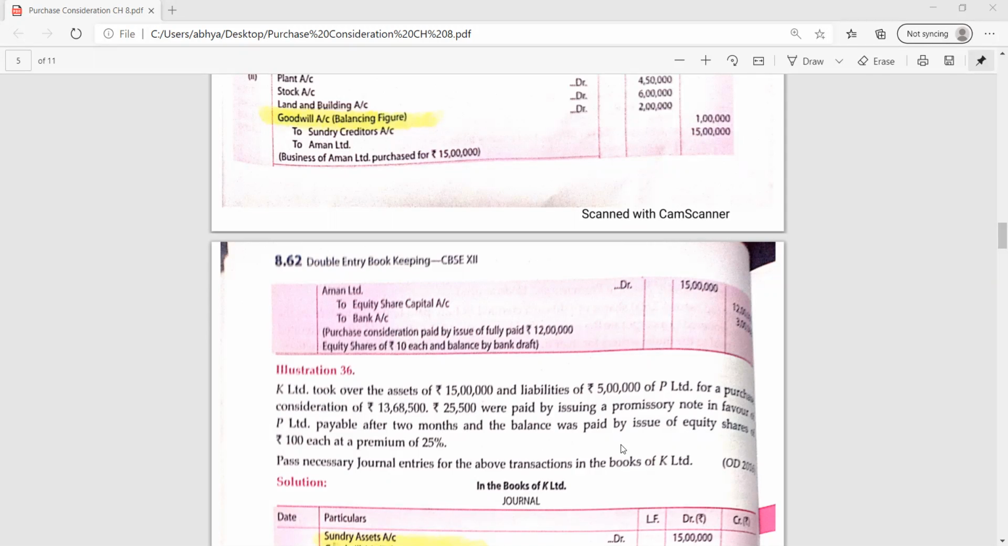And the balance was paid by issue of equity shares of rupees 100 each at a premium of 25%. So for settlement, you can just pass one combined entry, or you can pass two different entries. How two different entries? One for the promissory note and the other for the share capital. So it's up to you, two different entries or one combined entry. It all depends on you. So you can start. Hardly 2-3 minutes you should take to complete this question, because this is a very easy question, and you must be finding such type of question in the exam.